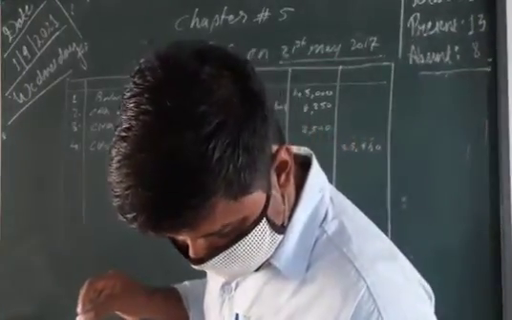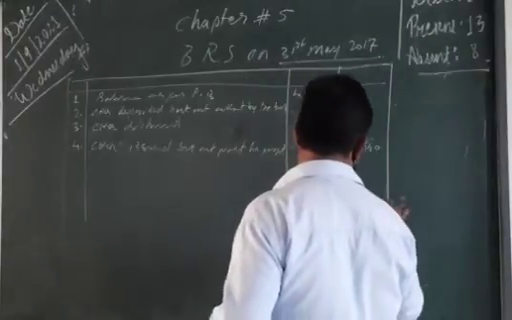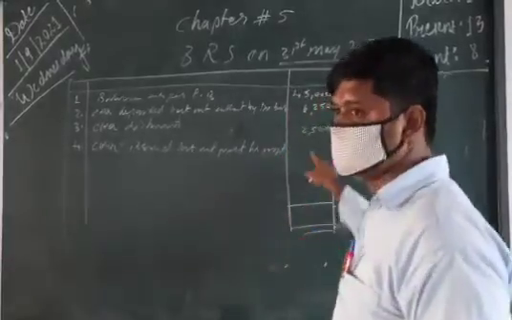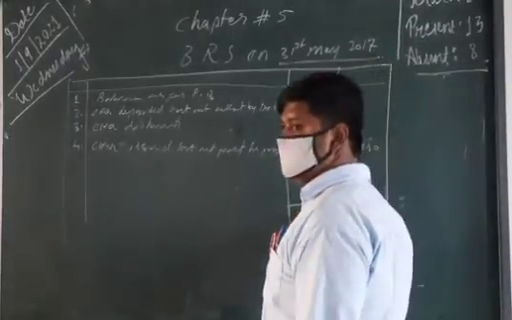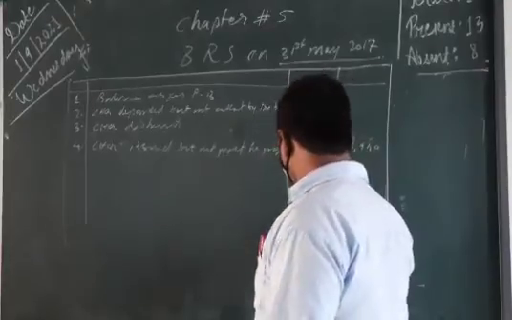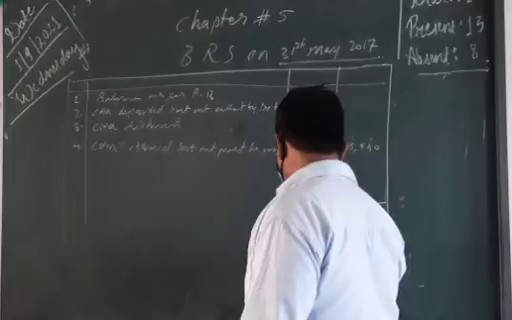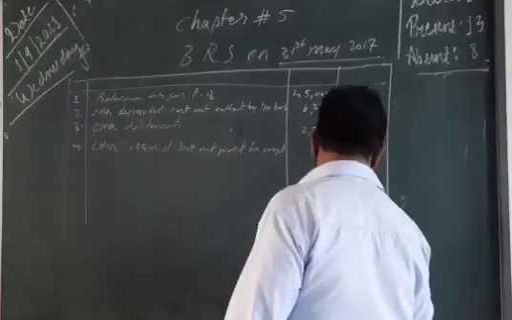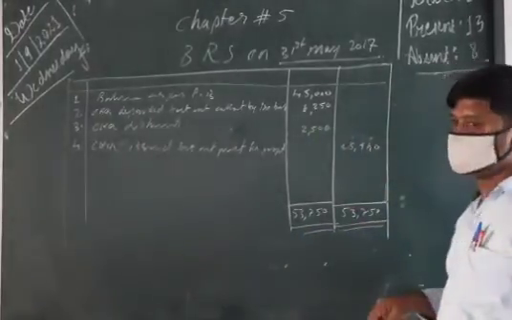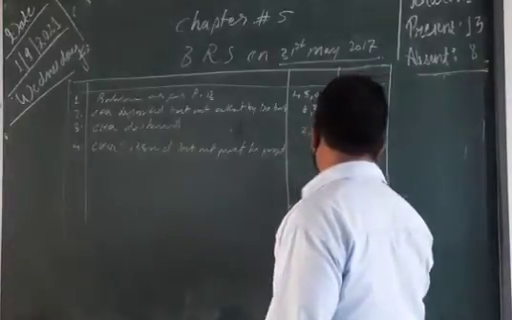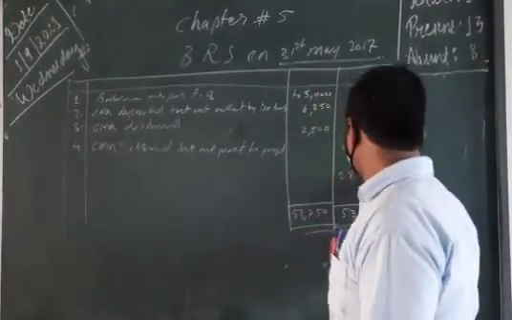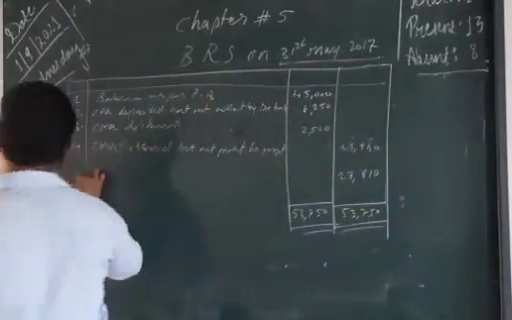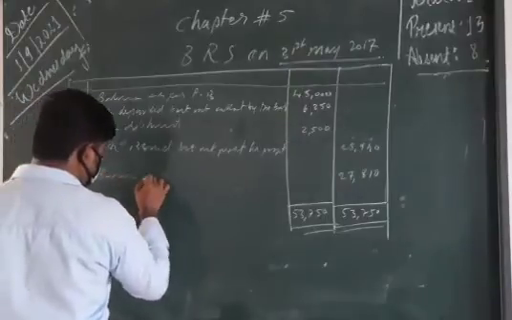Any more transactions? No, only the balance. Now the same procedure: we take whichever side is more, this side, and take the total, which is 53,050. We write the same amount on both sides and find the difference, which is 27,810. We mention this as the balance as per cash book.